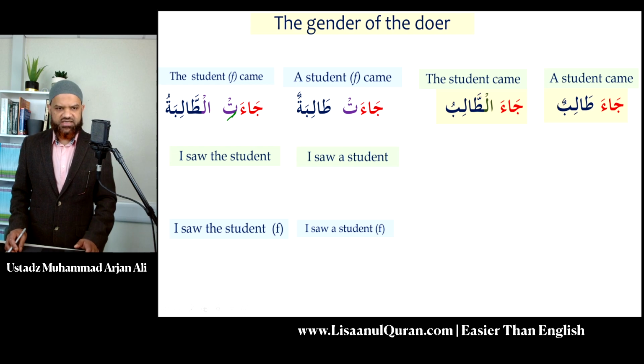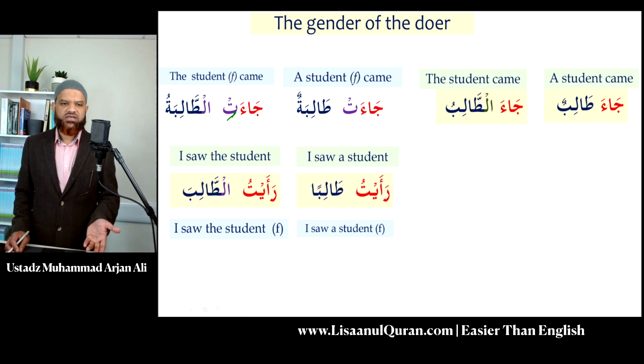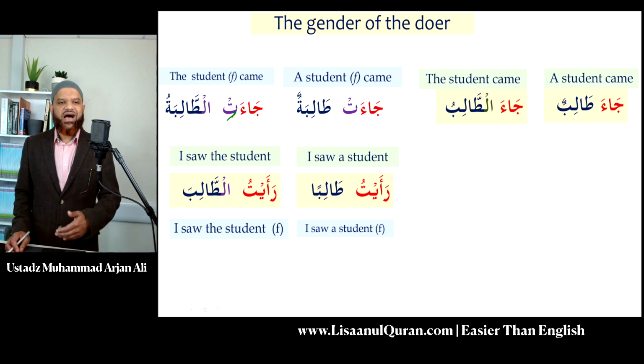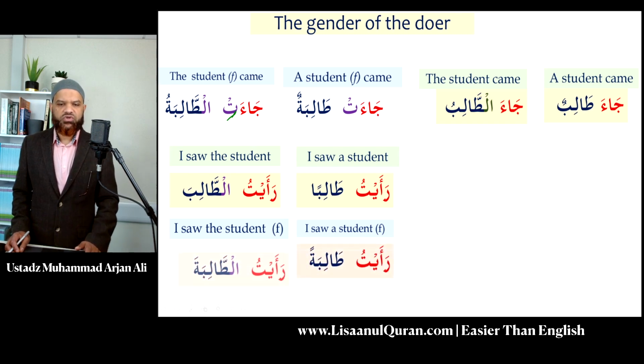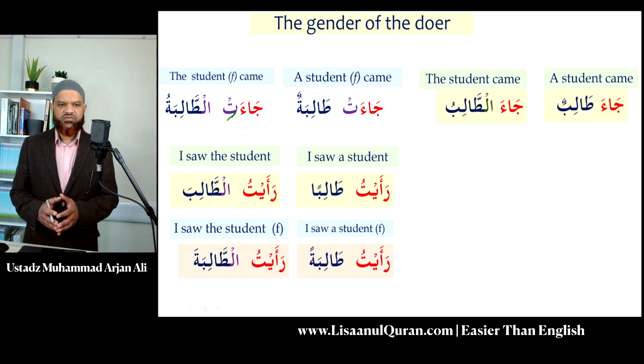Now for the other sentences, we don't need to make any changes because in those two sentences, the doer is still the same, I. So there is no change to the ism at all. Of course, I saw a student, ra'aytu taliban, and I saw the student, ra'aytu taliba. Exactly the same as before, and same thing again. We don't need to change the verb because the doer is not masculine or feminine. In this case, I am the doer. So please note that very simple change. Ja'at, and if it's with al afterwards, you just change the ta to a kasra: ja'atit talibatu.